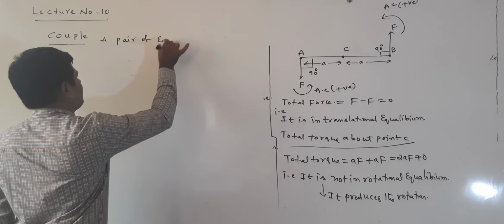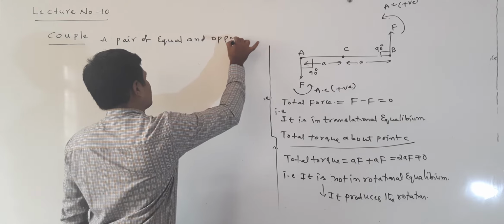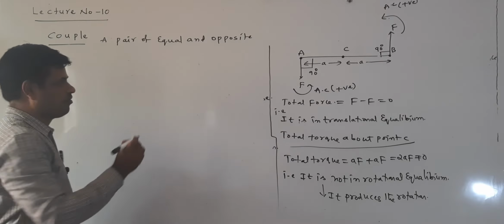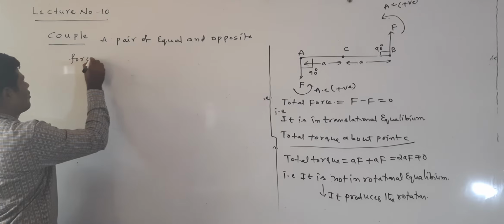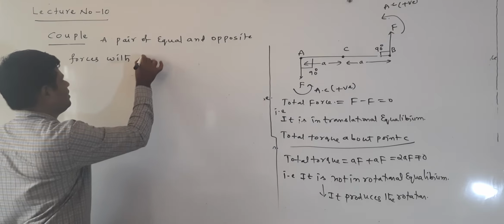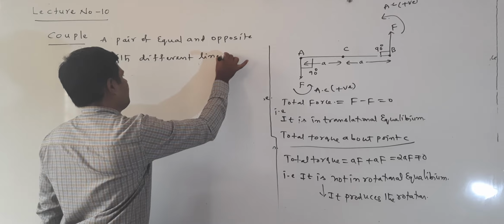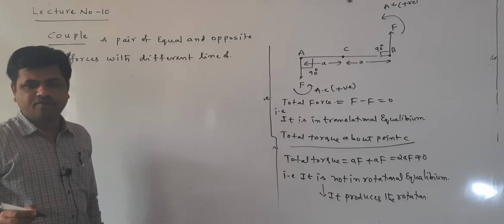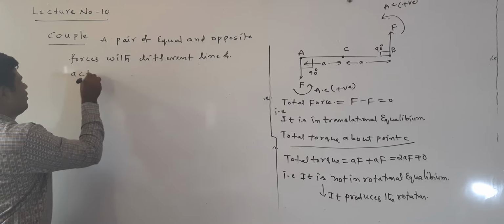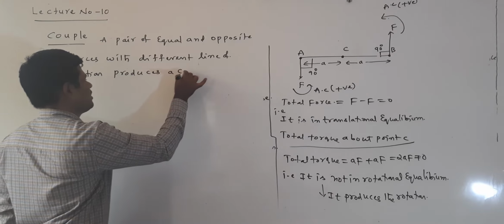A pair of equal and opposite forces with a different line of action produces a couple.